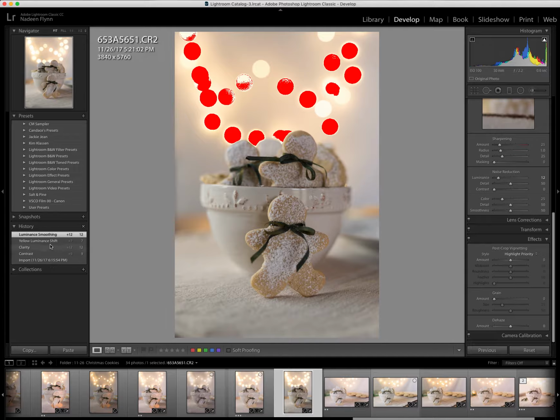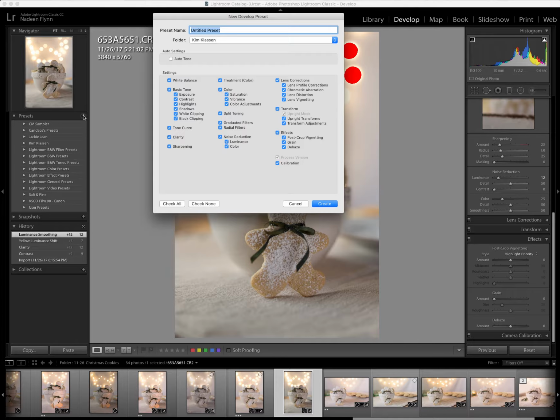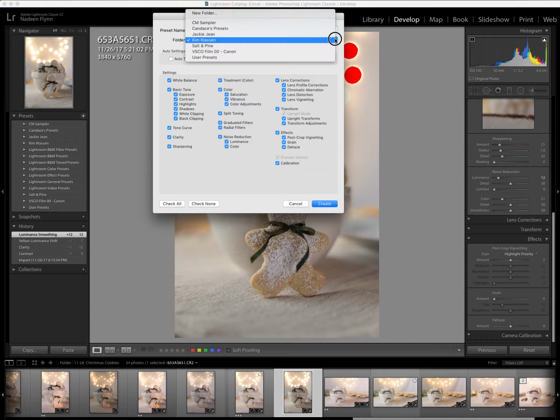So I have these things listed over here in the history. And now I'm going to go up to presets and click on plus. This is where I'm going to title my new preset, how about import adjustments. I don't want it in the Kim Clausen folder, but I do want it in the user presets.